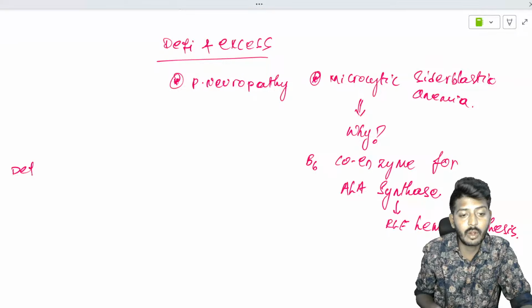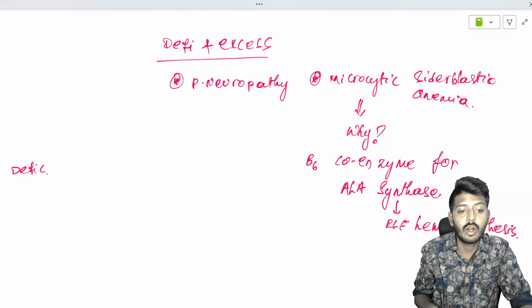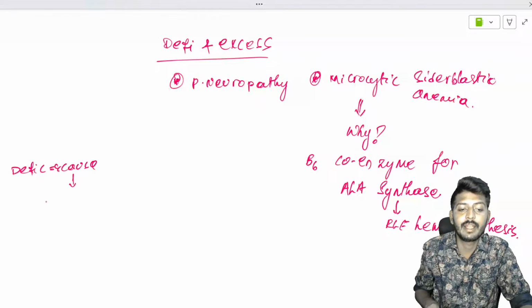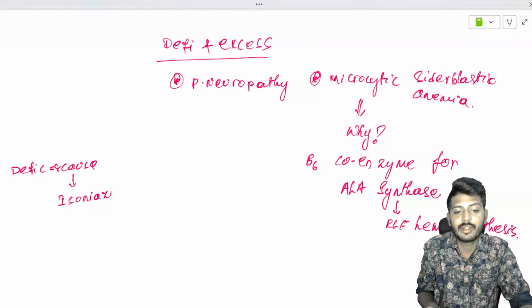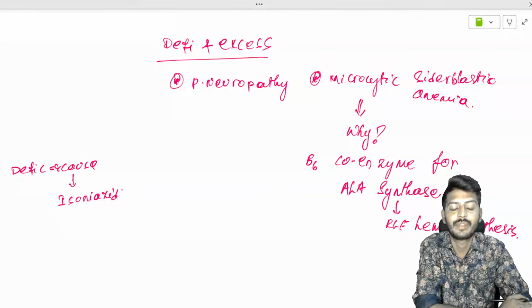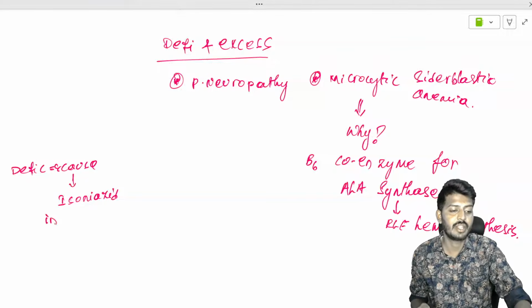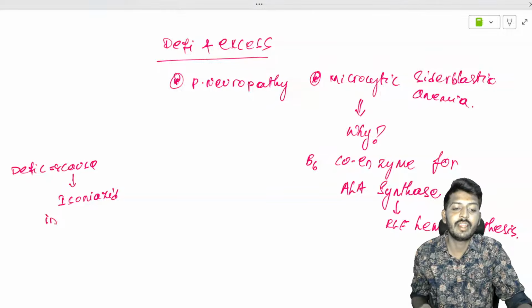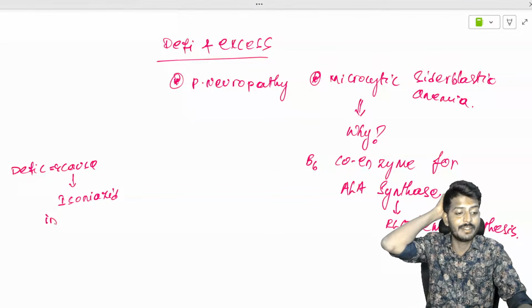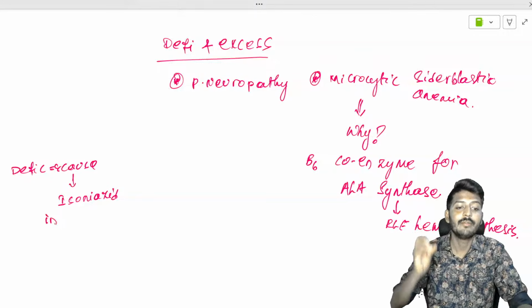Now the cause for the deficiency. My dear students, you need to remember one drug, isoniazid. They'll ask you which genetic variation with isoniazid will cause B6 deficiency. This is a very important question. In which group of people?